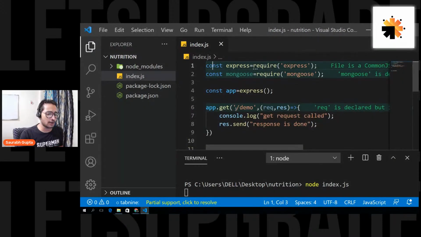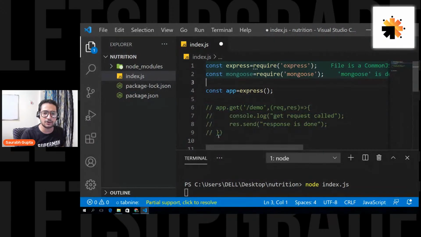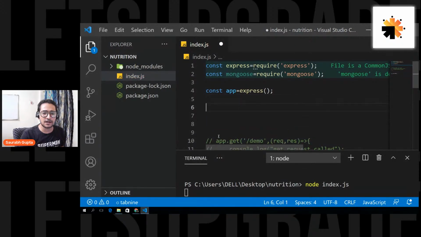Now let's move on and start with the MongoDB connection that we want. Is that clear, everyone? Can we move ahead? Let's comment out this route, because right now we are not using it. Then let's start with the connection. I already have the Mongoose package, as you can see, and now we're going to connect our database.